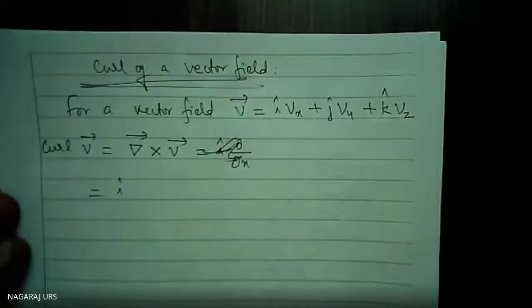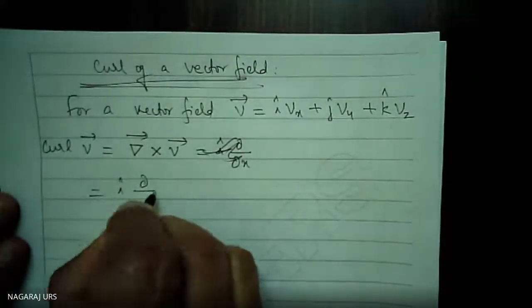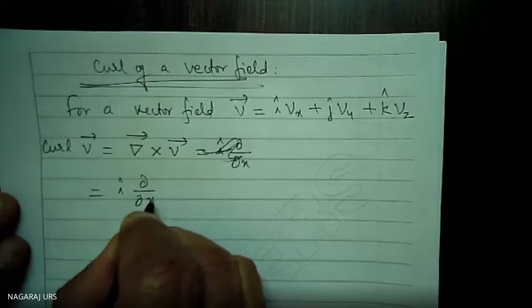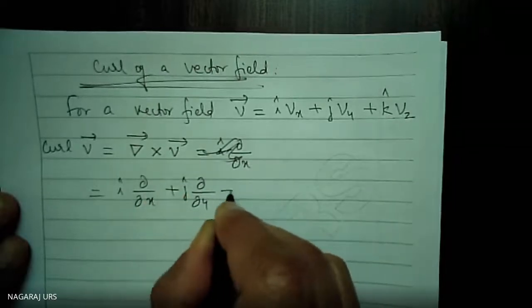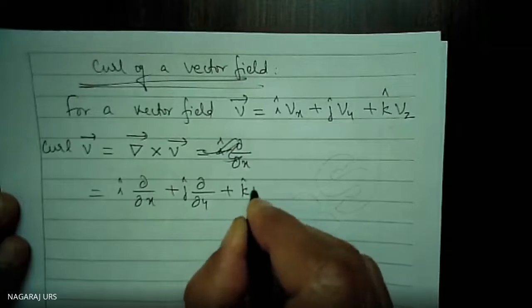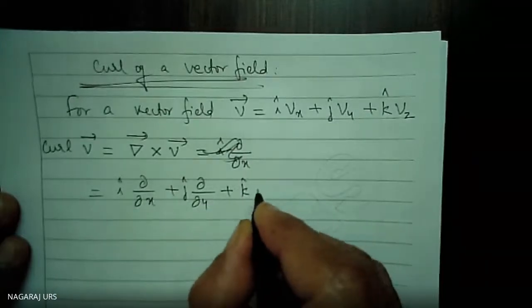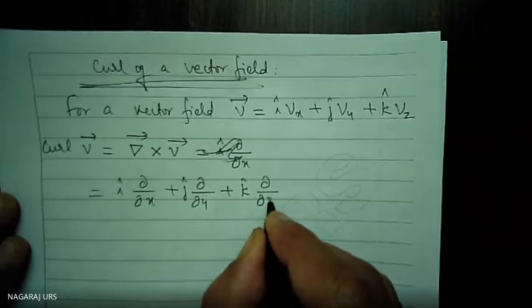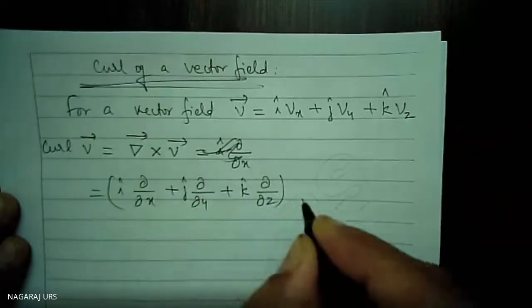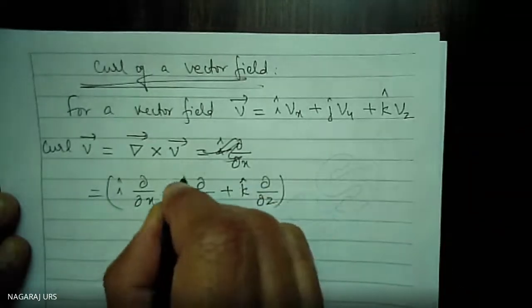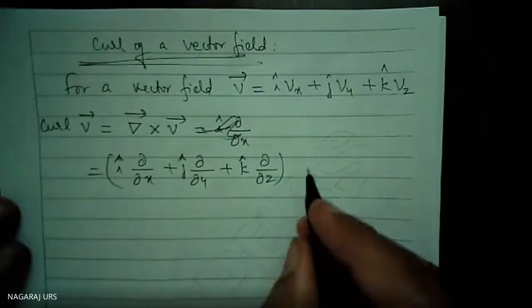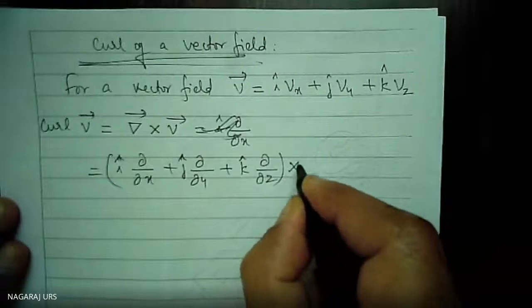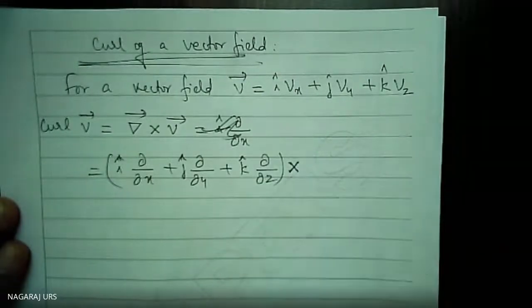So therefore, I cap into del by del x, del by del y, k into del by del z. These are all unit vectors I, j, k. Cross, it is not a dot product, it is a cross product.